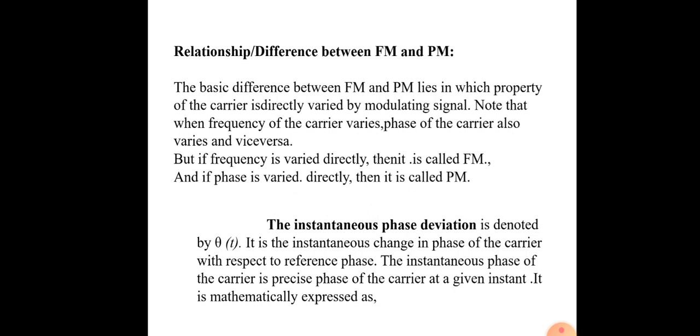Next, the relationship and difference between FM and PM. Here the following difference is there. The basic difference between FM and PM lies in which property of the carrier is directly varied by the modulating signal.